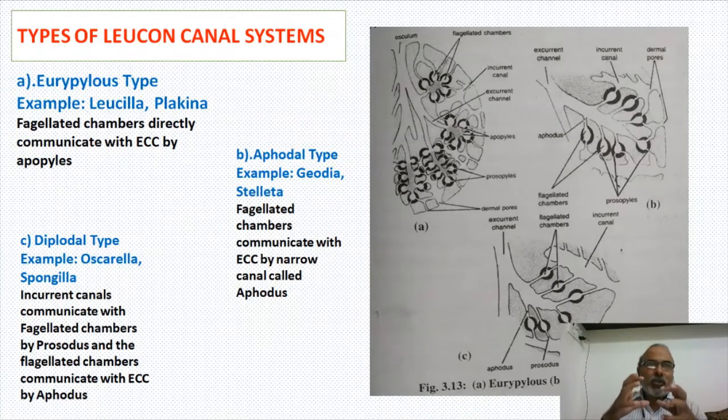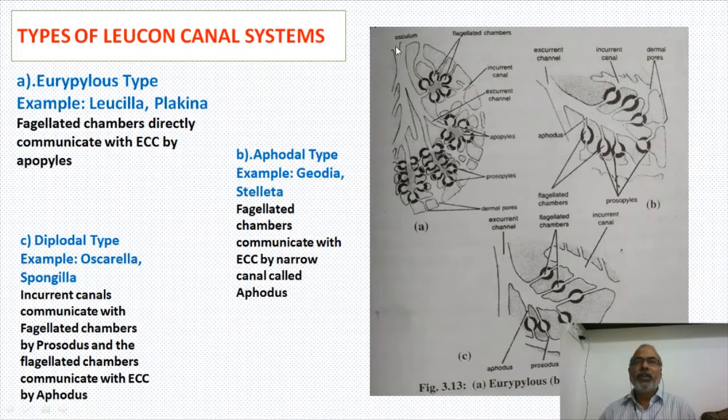Because water got stored for some time, whatever food materials are there in water are grabbed by the flagellae. Not the cilia, they are flagellae. Okay, so these flagellated chambers are accommodating water, and from the flagellated chambers, through the excurrent canal, it goes to the spongocoel, and from spongocoel through the osculum, it will go outside.